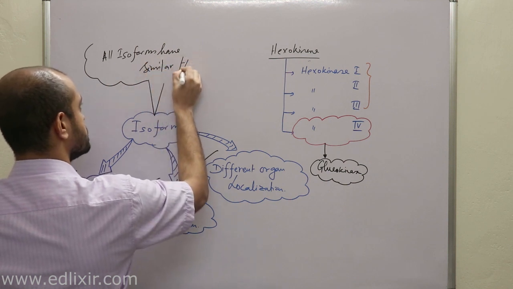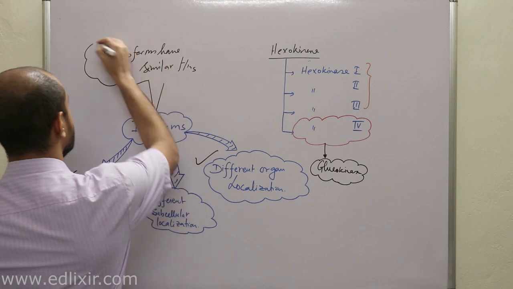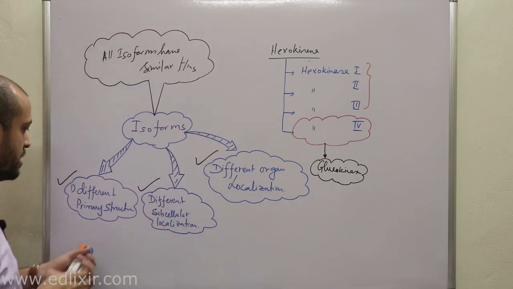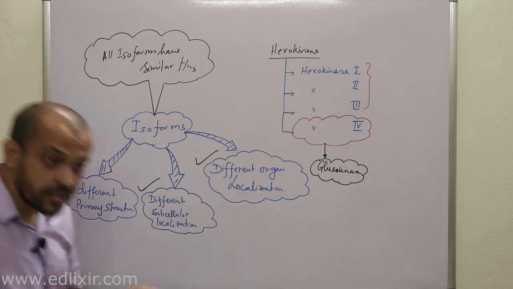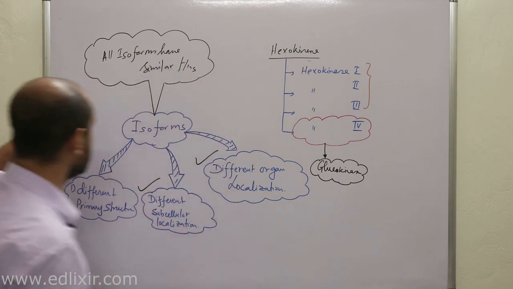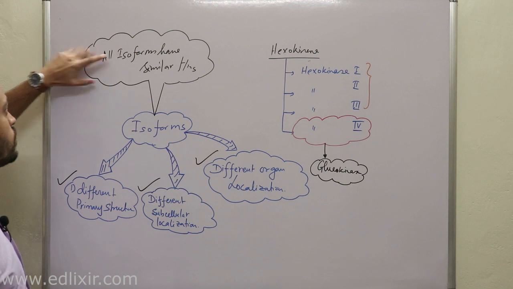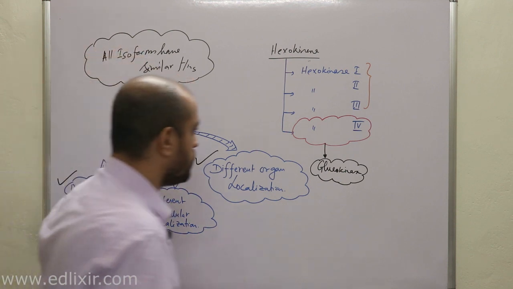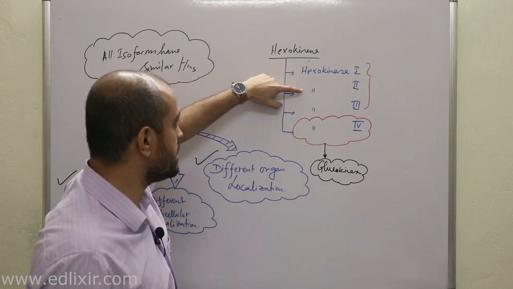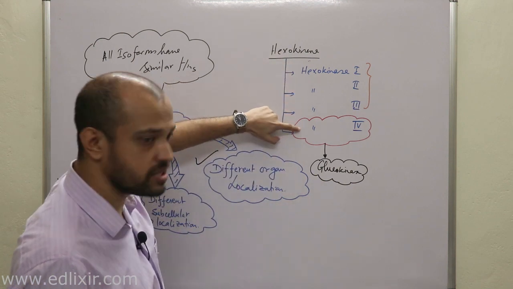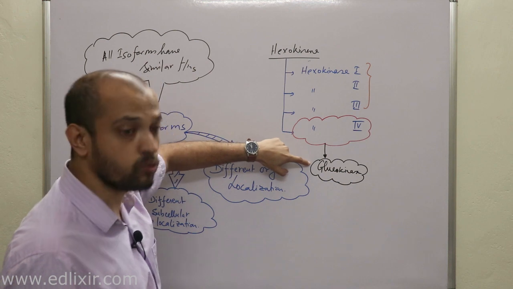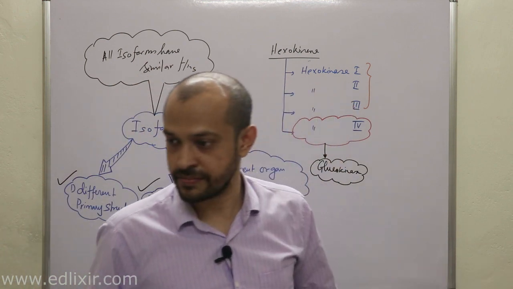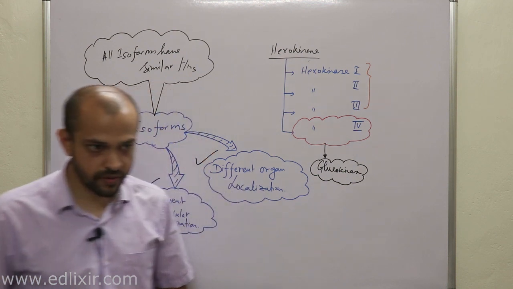This is the most important thing. These are the points based on which we will differentiate isoforms, but this is the actual common thing. That means all isoforms perform similar functions. Clear? Now, that means hexokinase 1, 2, 3 and 4, which is also known as glucokinase, work well on all hexoses. Clear? Am I clear to everyone?